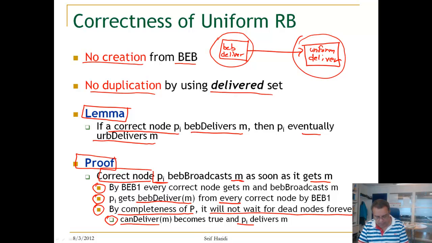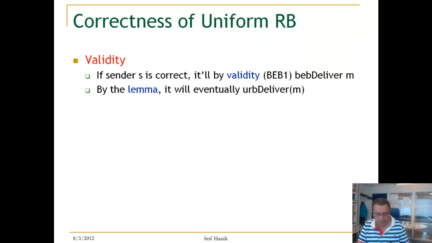Now, the validity becomes very easy. The validity is saying, if a sender is correct, then it will eventually uniformly deliver. This is the validity. So now, if the sender is correct, by the validity of BEB broadcast, it will BEB deliver the message.